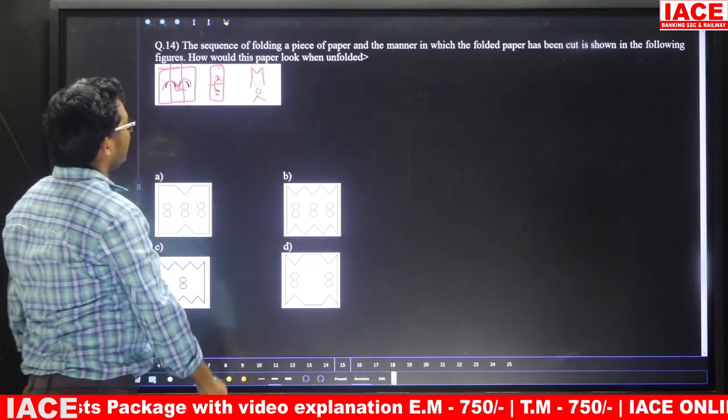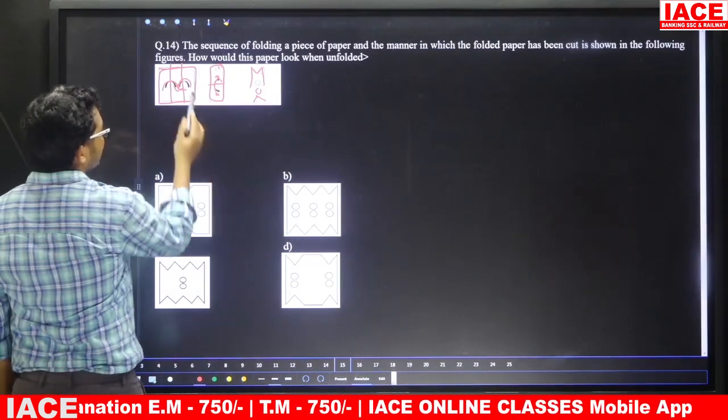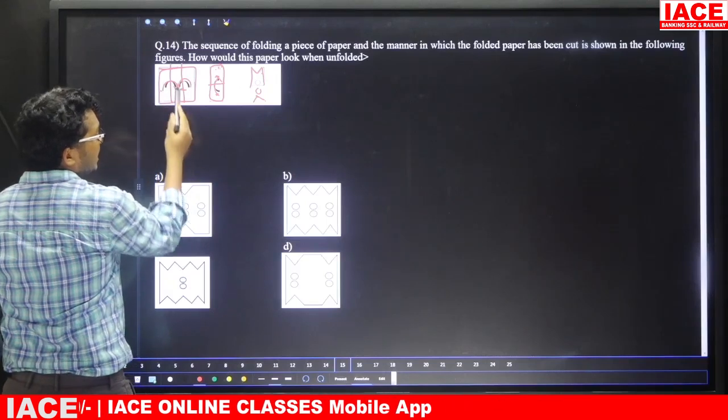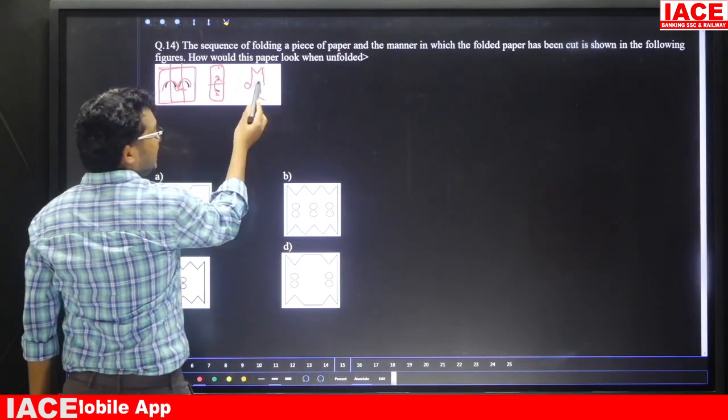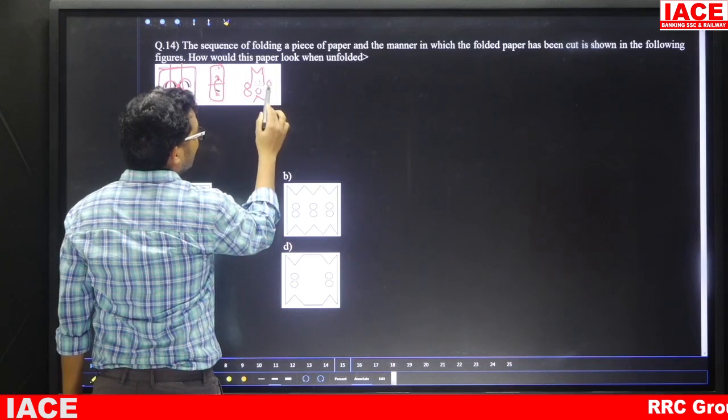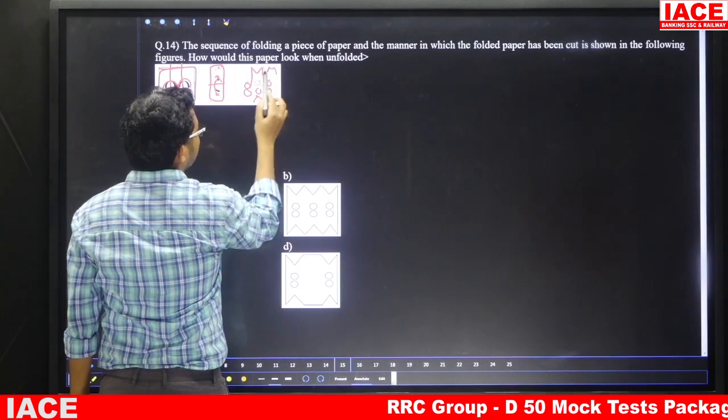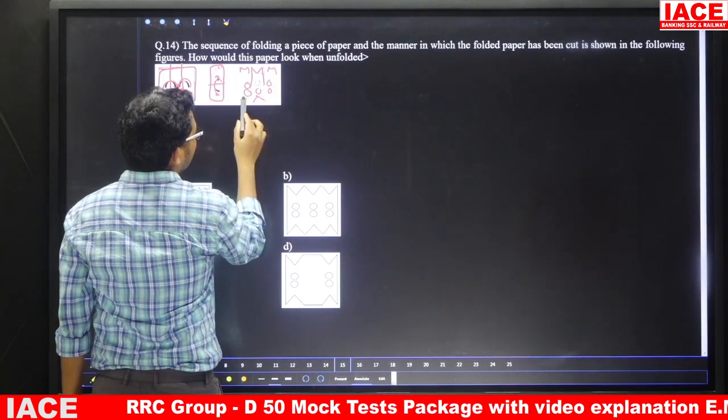Yes. Next one. Here folding is from right to middle, left to middle. That means here middle to left, middle to right. Here one M shape, here also one M shape. Next here one cut, here one cut.